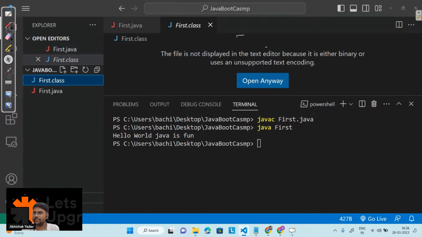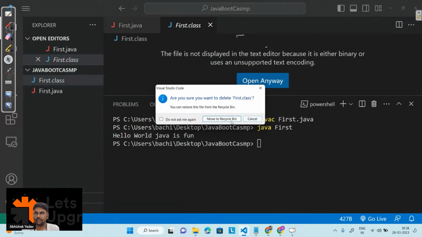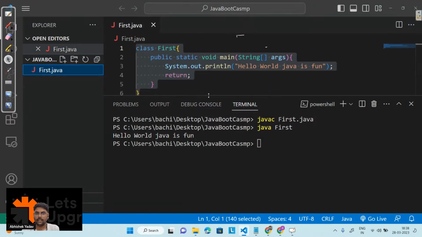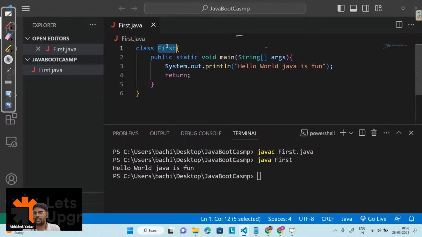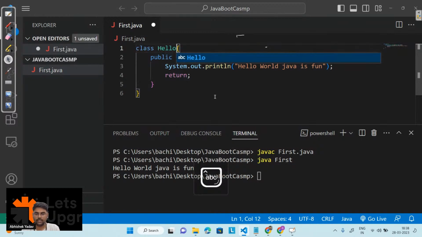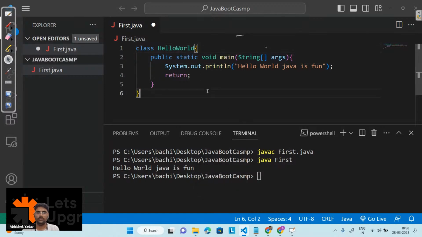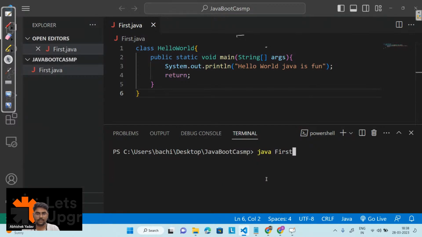Let's delete this first.class file, move it to the recycle bin. Now I have this code, and let's change the name of the class to hello world. Let's save the code. First I have to compile the code, that is javac, and after that the name of the file, which here is first.java.